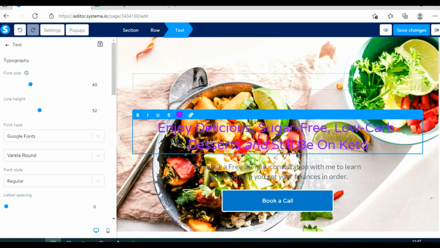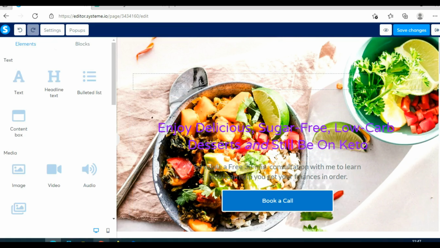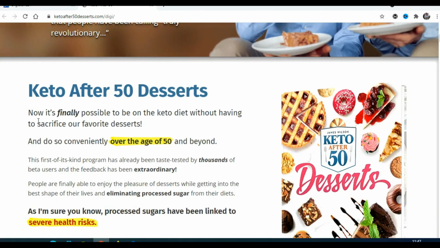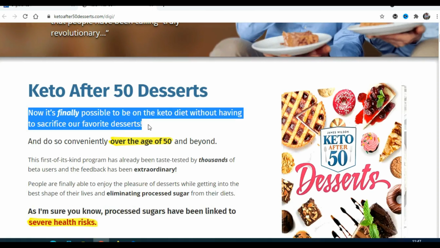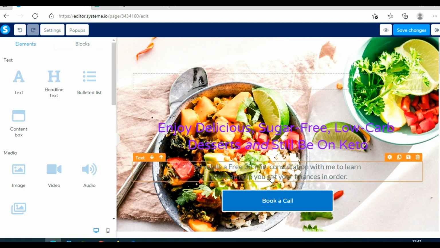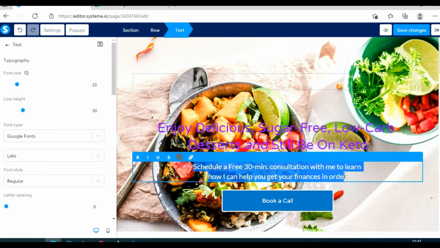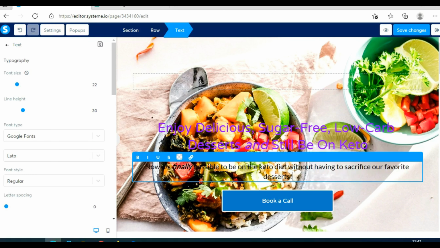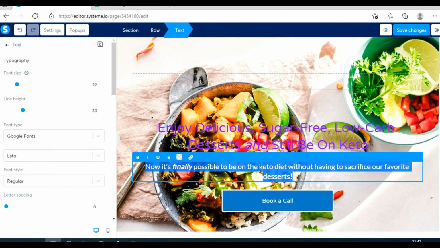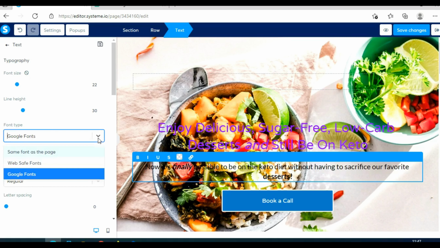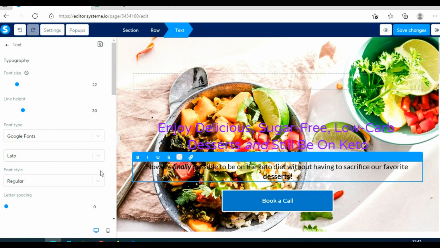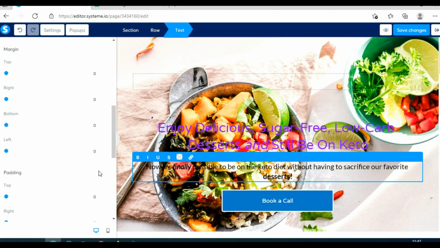And now I need to edit this text here. So I will again go back on their sales page and I can simply, for example, copy this, Control C, go back here and I can replace that here, okay? And I can actually make this bold. Click here on this B and it is now bold. And like I said, you can change the color of this text. You can also change the font style, you can change the font size, and so on and so on. There are some options here. Just play with these options to see all the things that you can do.